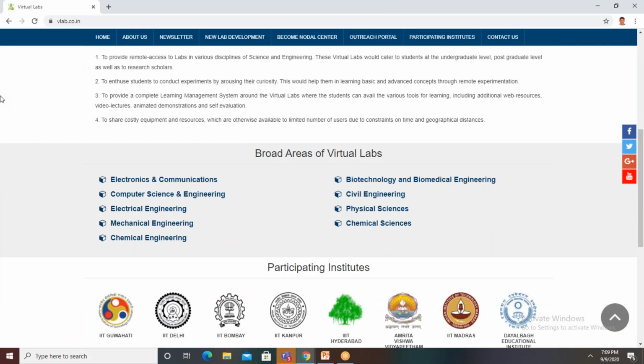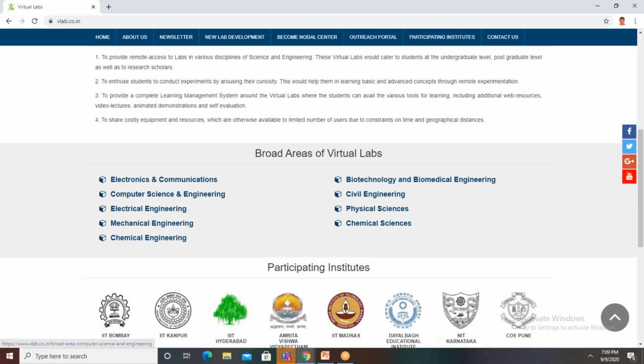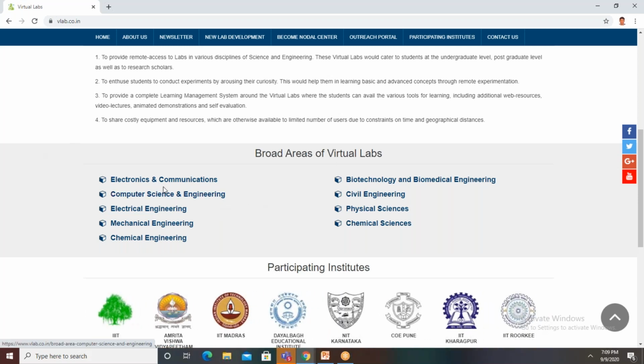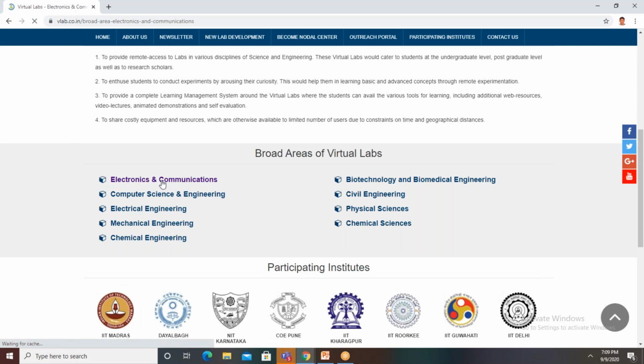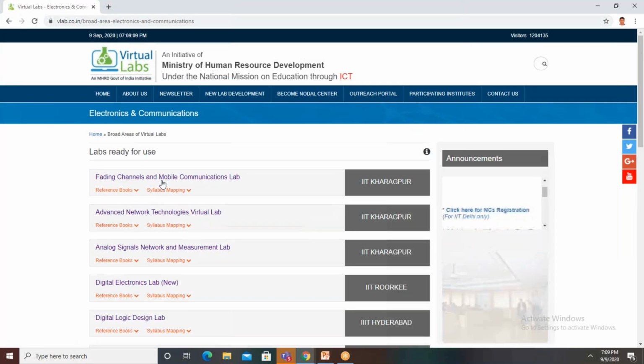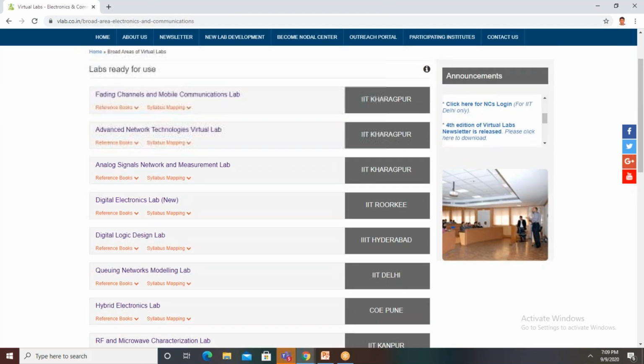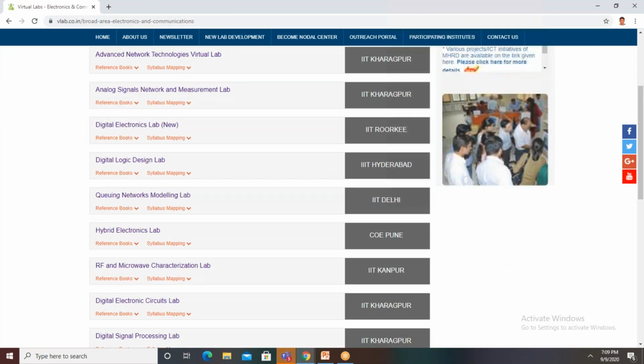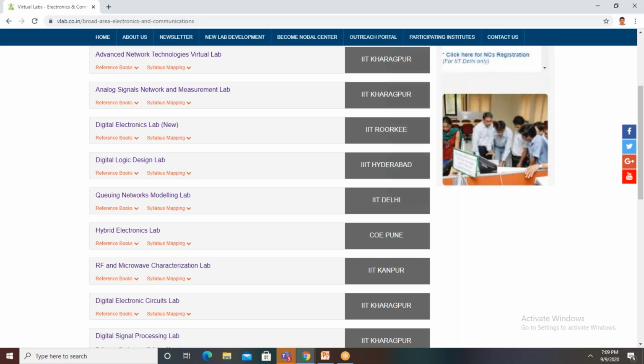Here different labs are available. Maybe lab names are slightly different from university to university, but the experiments are available. All the experiments are available. These are the available virtual labs related to the ECE department. For example, you see this one, basic electronics lab.